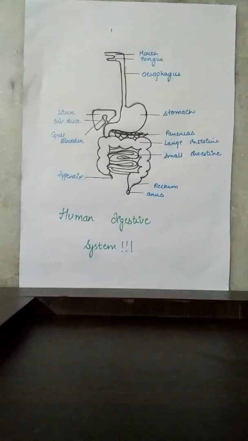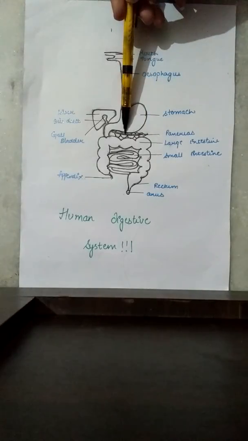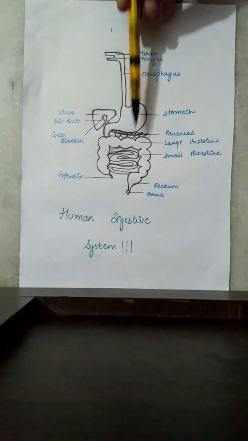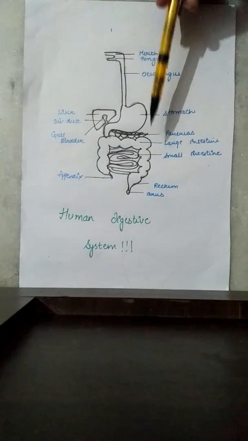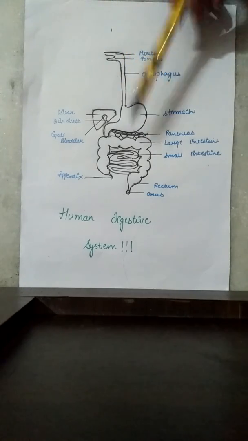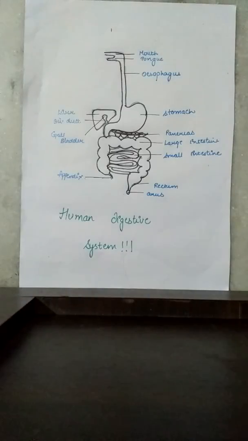and digest them. Pancreas is a large gland which lies beneath the stomach. Pancreas secretes pancreatic juice, which contains digestive enzymes like pancreatic amylase, trypsin, and lipase. The enzyme amylase breaks down the starch, the enzyme trypsin digests the proteins, and the enzyme lipase breaks down the emulsified fat. The walls of the small intestine contain glands which secrete intestinal juice.